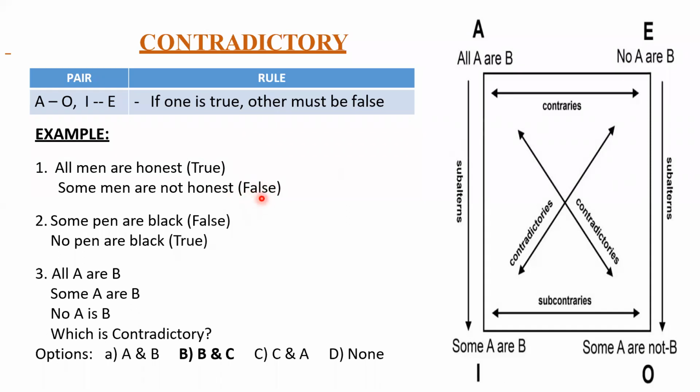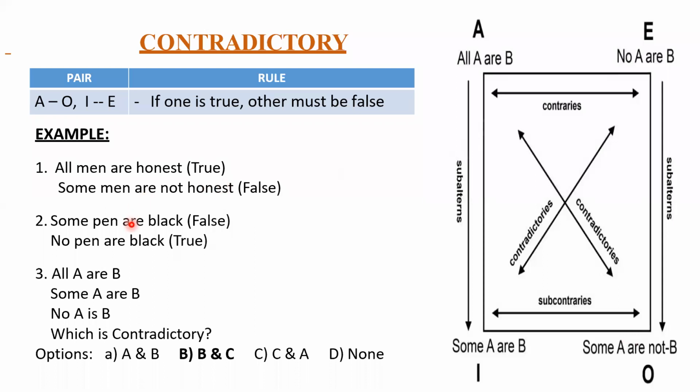First condition is you should check what kind of relationship it is. In this question, both statements are contradictory. You see here, all and some. So all is here, opposite is some not. This is the relationship of contradictory. And one more condition is, if one is true, the other must be false. In the question they're telling it is true, so your option should be false here. I hope you have understood the first example.